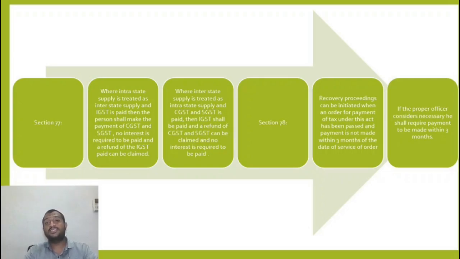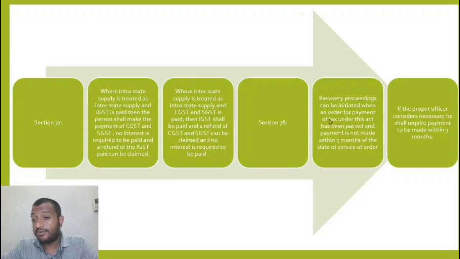And you cannot adjust it. Let us say this month I made the mistake of treating an intra-state supply as interstate supply. Next month, let us say you have to pay 5 lakhs as IGST. You cannot say that I will pay a lesser amount next month because last month I paid excess tax. You have to pay the correct tax amount and claim a refund of the erroneous tax you paid. That will affect the cash flows of taxpayers, but the provision says this is the procedure.